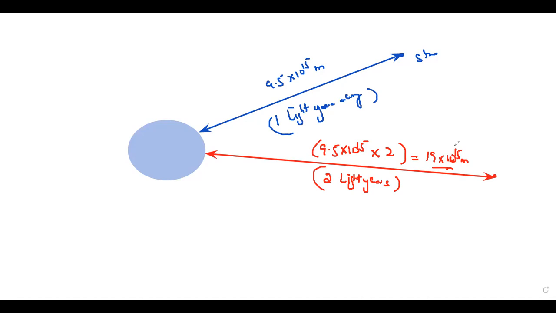If 3.5 light years away, 9.5 exponent 15 multiplied by 3.5 gives the total distance in meters. A light year is a unit of distance; it is the distance traveled by light in 1 year.